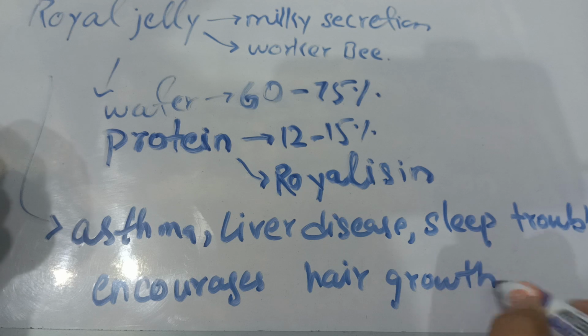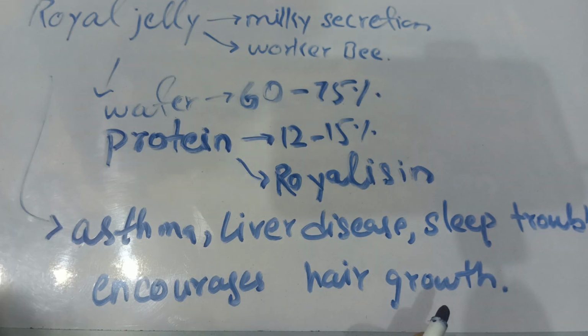Okay, so these were the uses of royal jelly, which is released by honeybees. It consists of about 60 to 75% water and protein, and it is used to treat various diseases like asthma, like liver diseases, it induces sleep, and it also encourages your hair growth.